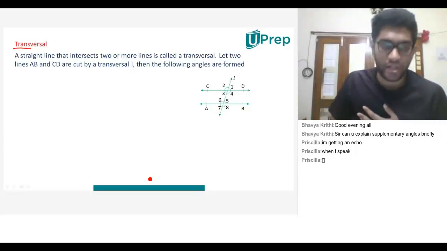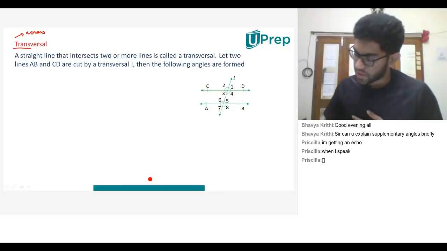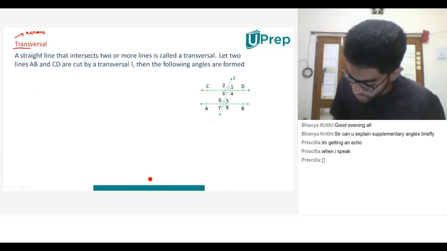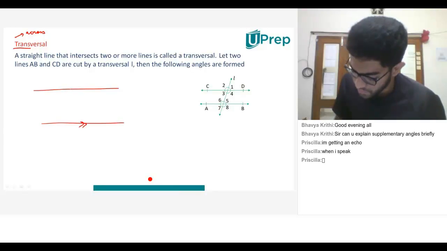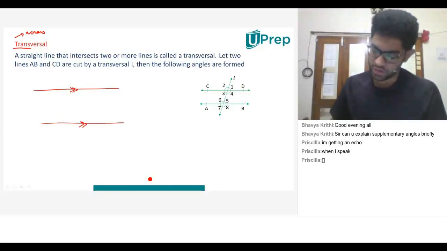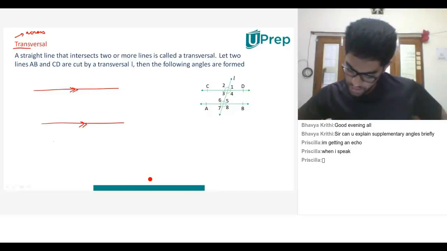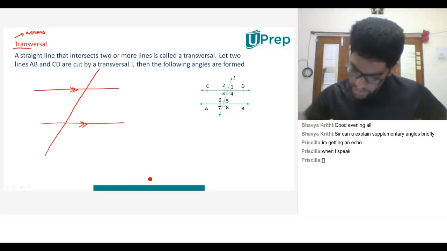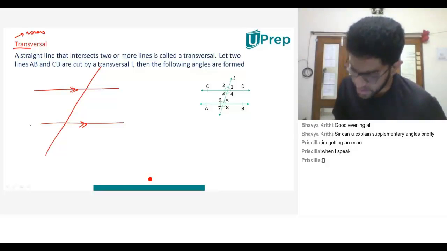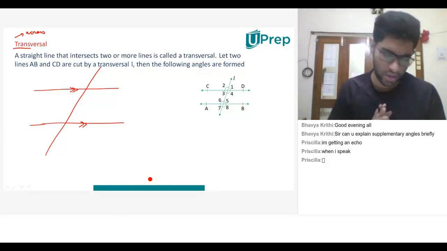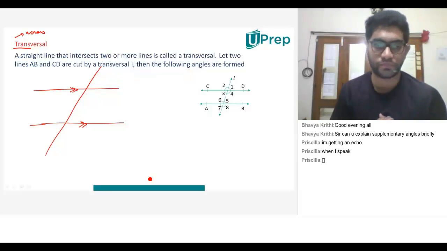Now, when I say trans, it means going across. So, if I want to redraw it, say I have two parallel lines. What do these arrows mean? They mean the parallel lines. If there is another line that is cutting these two parallel lines, such a line is called a transversal. Concept clear? Yes, sir.